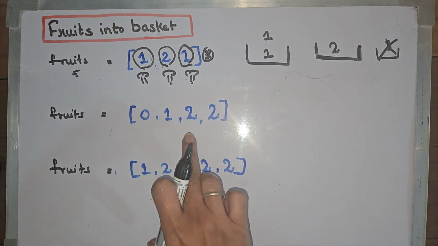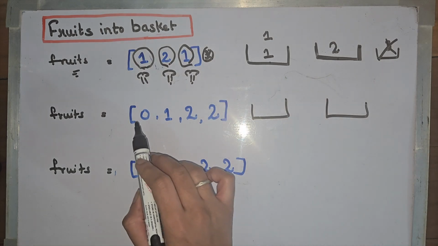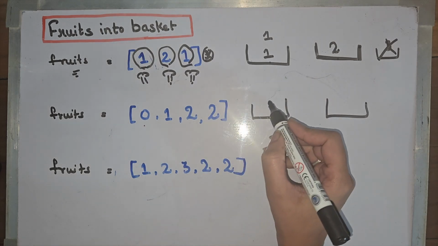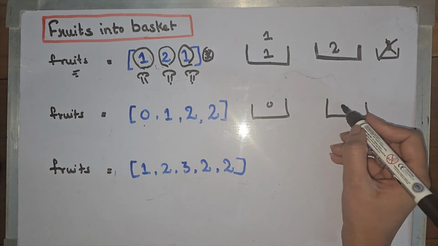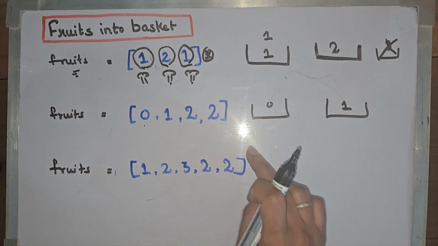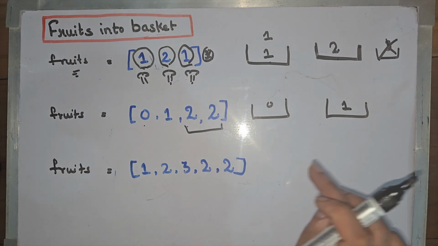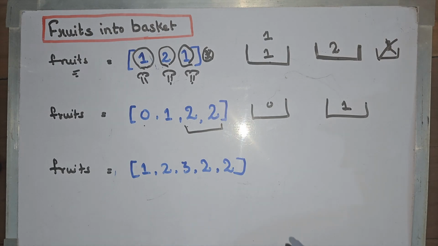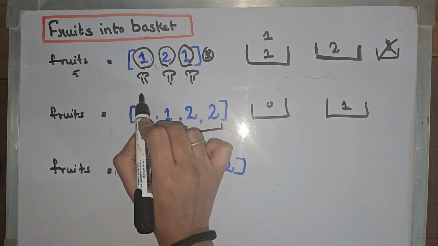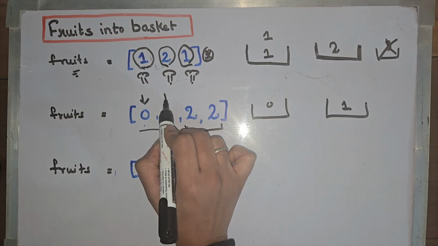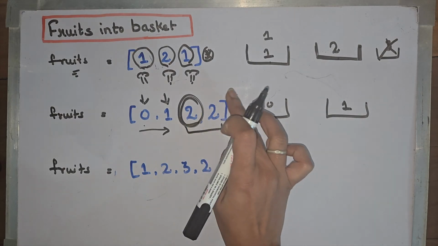Now let's look at this input also. Here we have 2 baskets. If we try to pick 0, 0 will be in this basket. If we pick 1, 1 will be in this basket. Now we cannot pick these two because we don't have another basket, and there is a rule which says that we can only pick in a continuous fashion. If we have started picking from here, we need to pick this. We cannot skip anything in between. Suppose there was a 1 here.